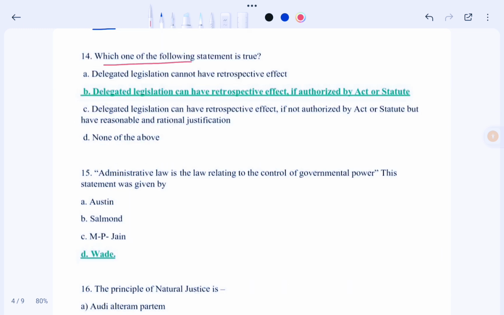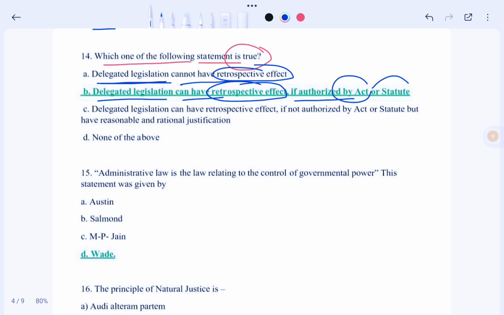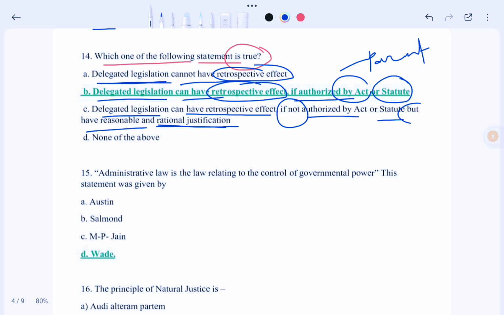The question is about which one of the following statements is true. Which of these statements is correct? So let's see the options. Option A, delegated legislation cannot have the retrospective effect. Option B, delegated legislation can have retrospective effect if authorized by act or statute, that is our parent act. Option C, delegated legislation can have retrospective effect if not authorized by act or statute but have reasonable and rational justification, and option D, none of the above.